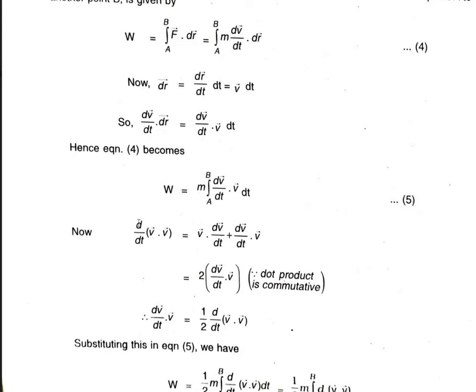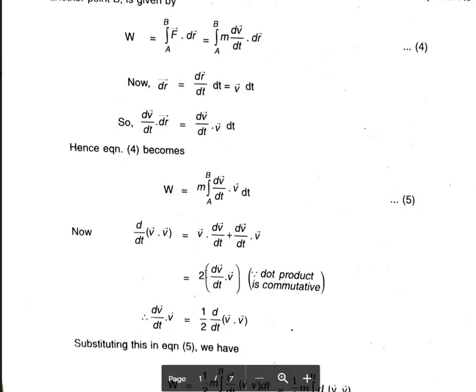We can differentiate this equation as d by dt of v dot v is equal to first v dot dv by dt plus dv by dt dot v. First we differentiate the second term keeping the first term constant, then make the second term constant and differentiate the first term. So you will get this as 2 into dv by dt dot v, since the dot product is commutative.